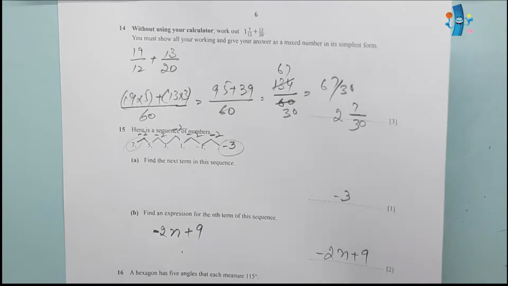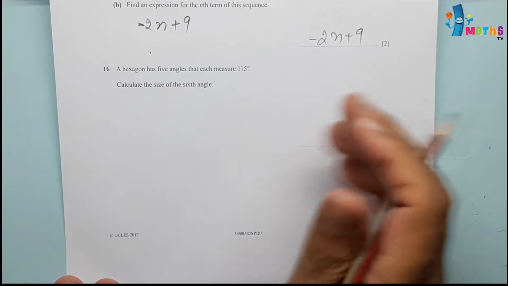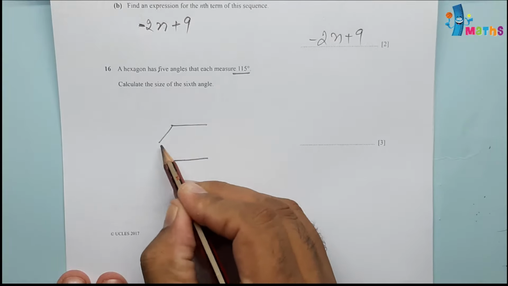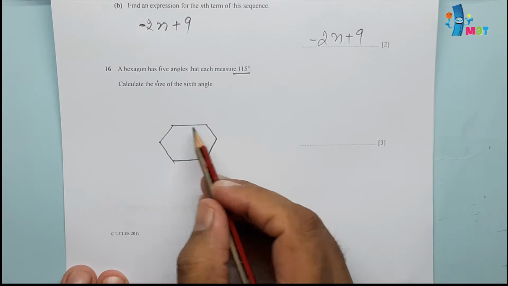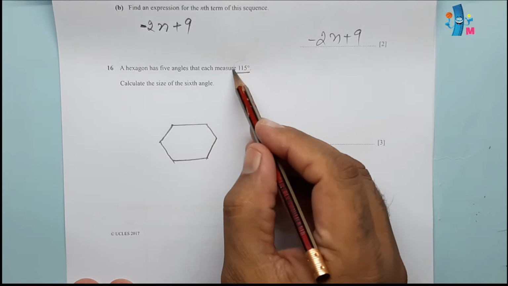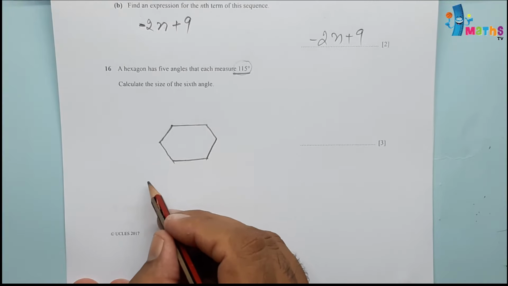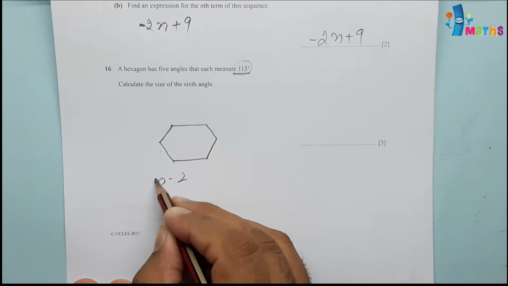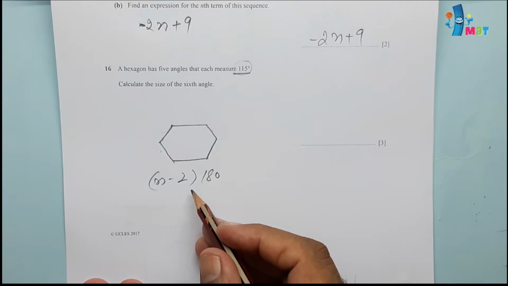Question number 16. A hexagon has 5 angles that each measure 115. The hexagon shape is like this one, so this has 6 angles. Calculate the size of the 6th angle. 5 angles each measure 115. First of all, we can check the sides. There are 1, 2, 3, 4, 5, 6 sides. We have the formula n minus 2 into 180. This will give us the sum of angles.